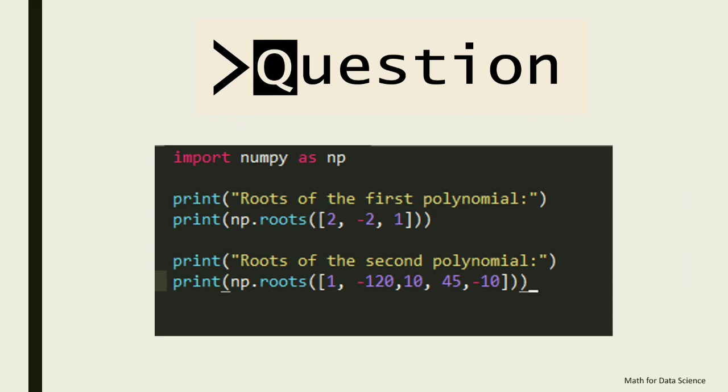The next question is the roots of the first polynomial and the roots of the second polynomial. Again, it is very important, mainly when we are using polynomial regression and finding an equation, we need to find the roots of the equation. This is how we are finding it. Please try to do with the help of pen and paper and then come up with an answer. Your time starts now.